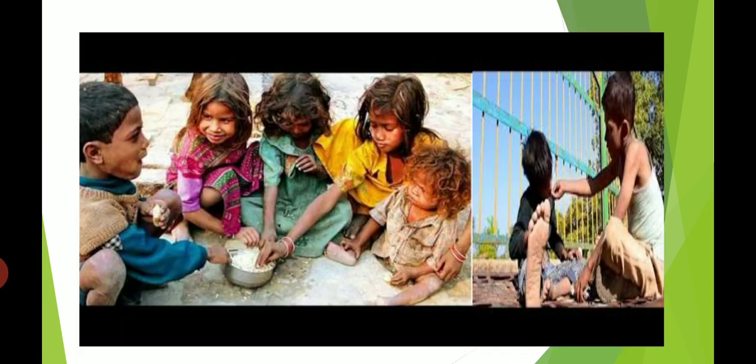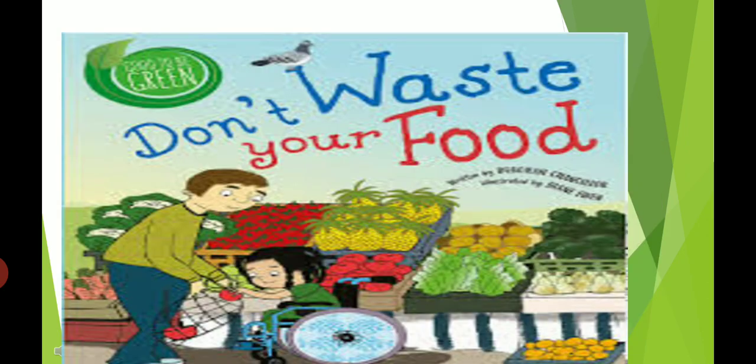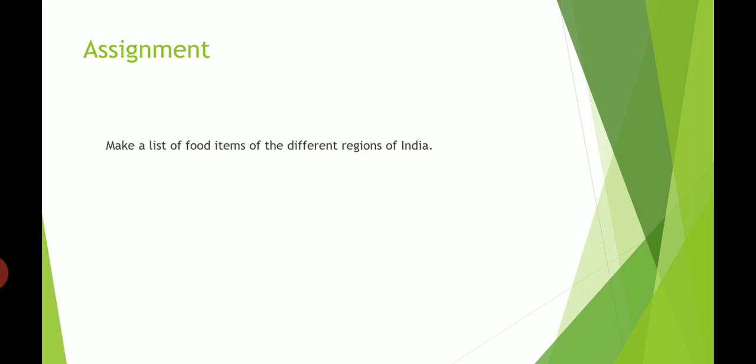He met with the poor children. They didn't have proper food to eat. He understood the importance of food. He offered the mangoes to those poor children. We learned from this chapter that we should not waste our food and how we can keep ourselves mentally and physically fit and healthy. I gave you this assignment.